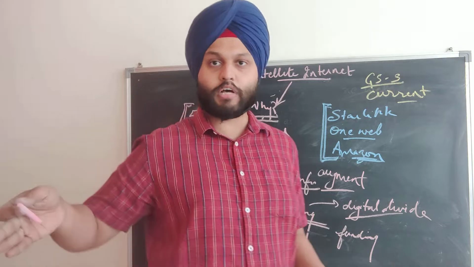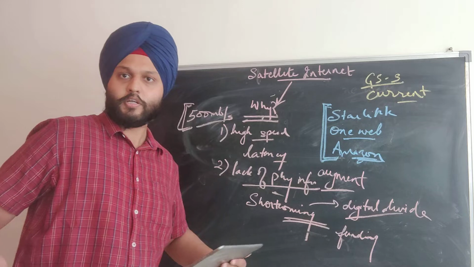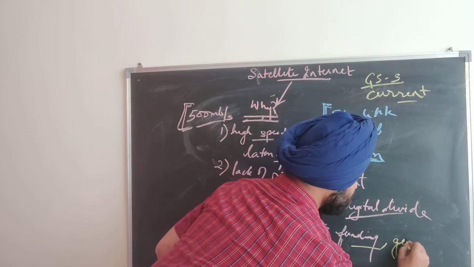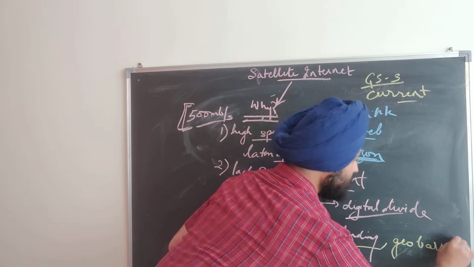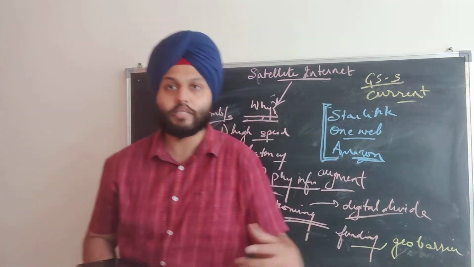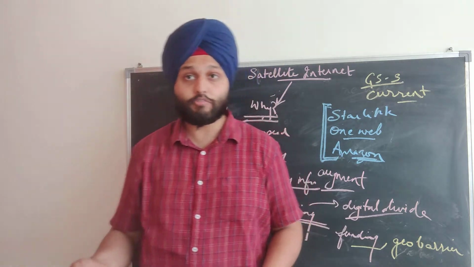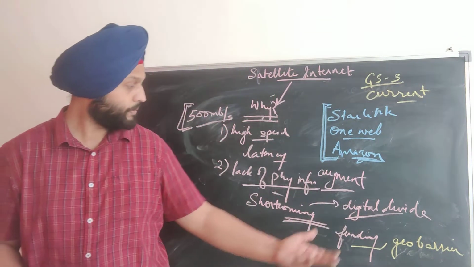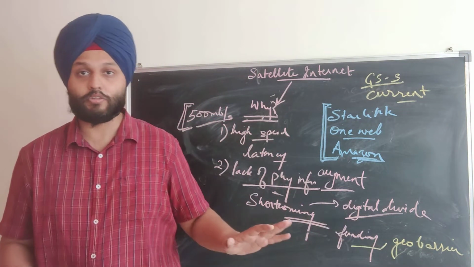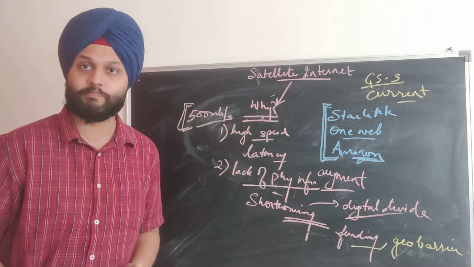All these things, creation of towers, signals, etc., cables, etc. It's an expensive affair. It is costly. Then, geographical barriers. There may be difficult terrains, there may be mountainous areas, or people actually live in remote areas. So it doesn't make sense to create a specific tower for a particular family or a particular household. It's an expensive thing. So be it funding, be it geographical barrier, be it economies of scale, it doesn't make sense. And this is where satellite internet can come into the picture.